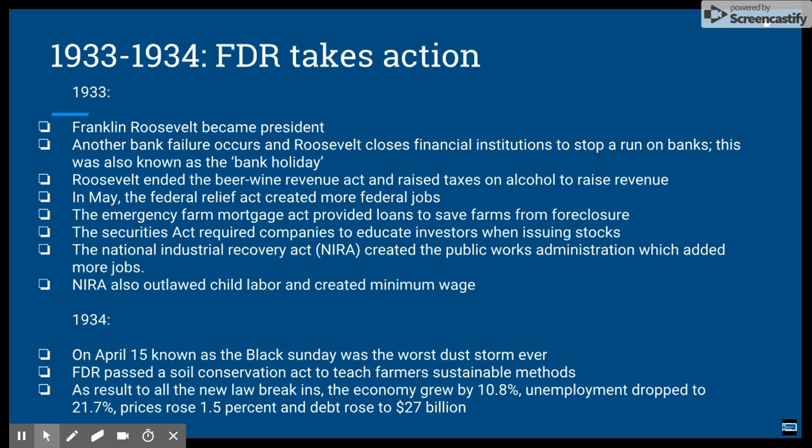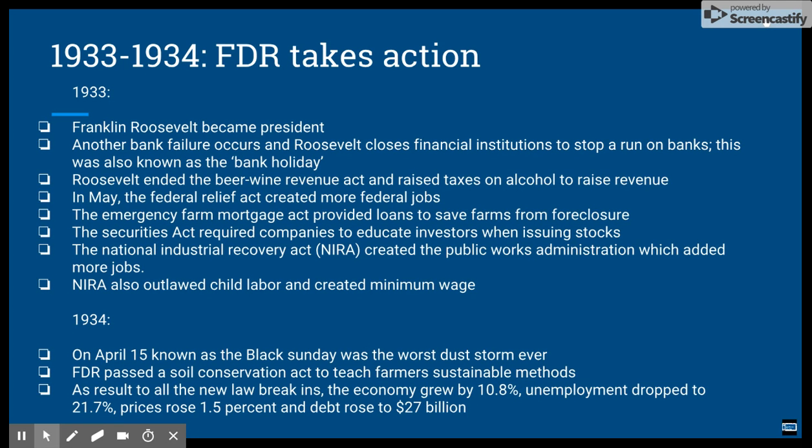FDR takes action, 1933 to 1934. In 1933, Franklin Roosevelt becomes president. Another bank failure occurs and Roosevelt closes financial institutions to stop a run on banks. This was also known as the bank holiday. Roosevelt signed the Beer and Wine Revenue Act and raised taxes on alcohol to raise revenue. In May, the Federal Relief Act created more federal jobs. The Emergency Farm Mortgage Act provided loans to save farms from foreclosure.